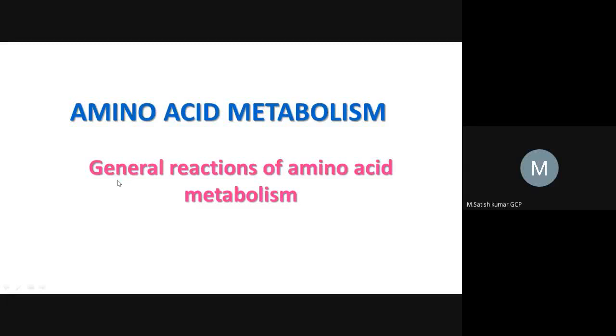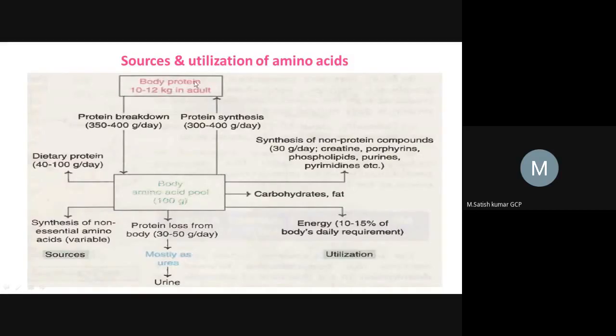So today we are going to discuss the general reactions of amino acid metabolism. Protein molecules consist of nitrogenous substances, and these protein molecules get converted into amino acids. How can it get converted? It gets converted by the process of proteolysis. That means protein gets degraded and converted into amino acids. So this process is called proteolysis. Here the body protein gets degraded and converted into amino acids.